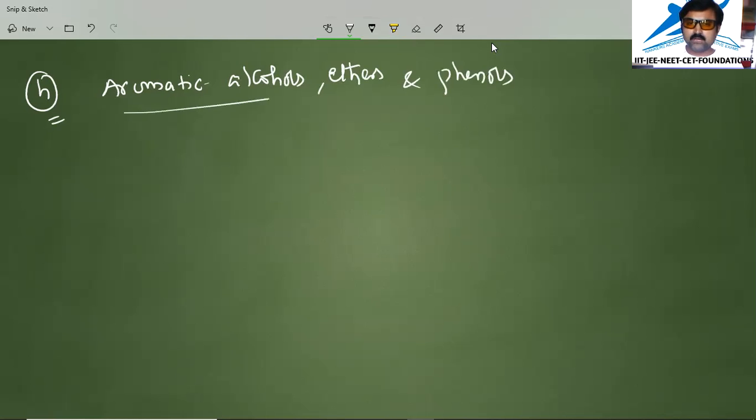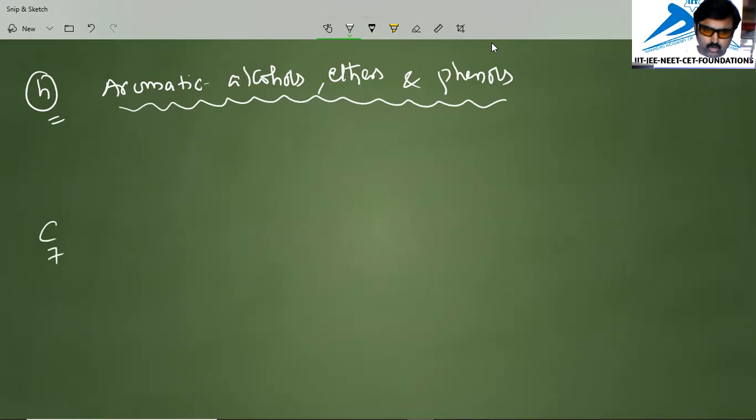They have the same formula, but different functional groups. So if you take C7H8O, we can write C7H8O as phenol, as you know, alcohol, aromatic compound also.